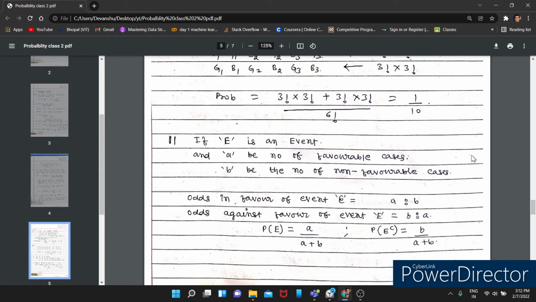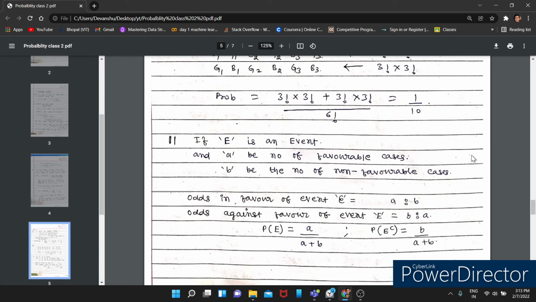So the odds in favor of event E would be A ratio B, and odds against would be B ratio A. Don't worry if you are not getting it, but just try to remember this, because we will be using it in questions, and then you will get a clear idea about what it is.